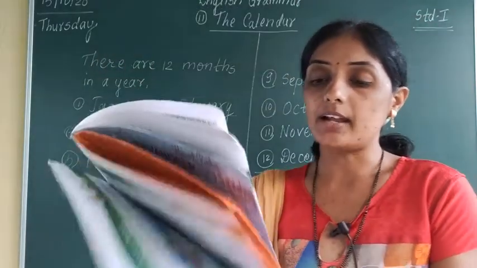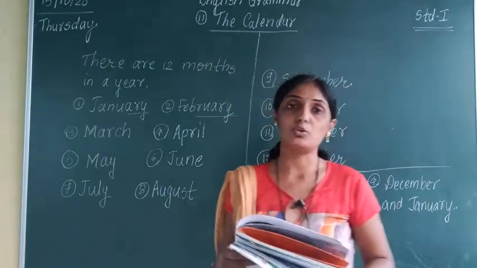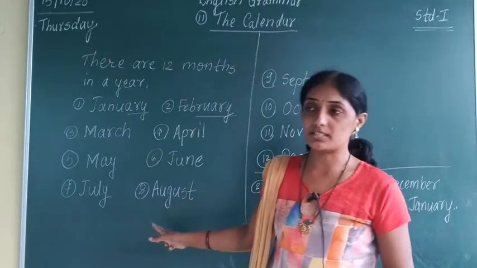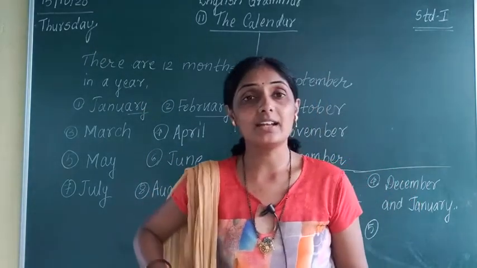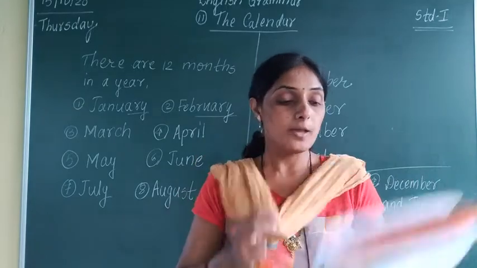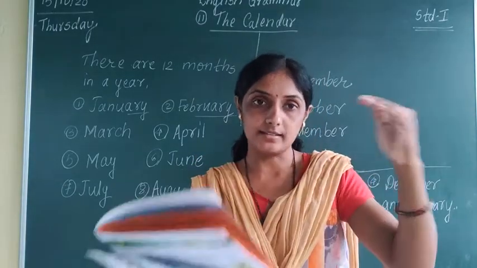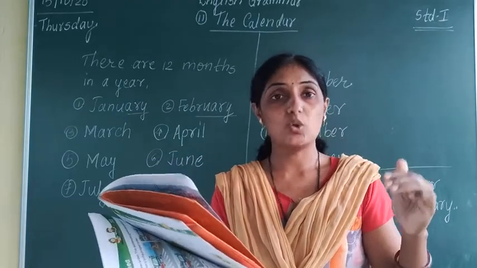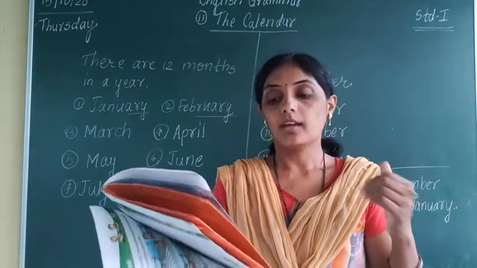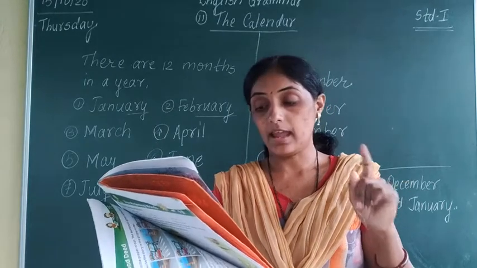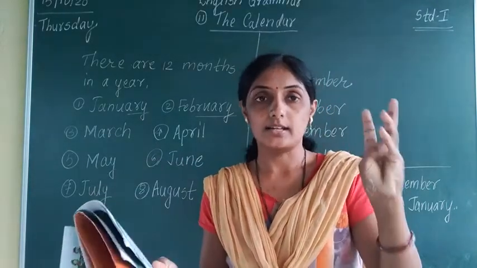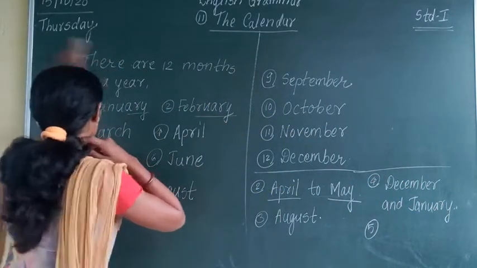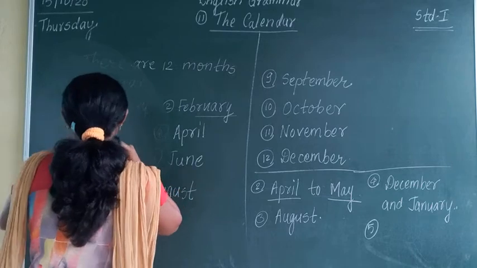After that, there are 7 days in a week. You know it very well. How many days are there in a week? There are 7 days. We studied the 12 months of the year. Now we are going to study the 7 days of the week. So which are those? Sunday, Monday, Tuesday, Wednesday, Thursday, Friday and Saturday. Just a minute, I will write down the 7 days of the week.